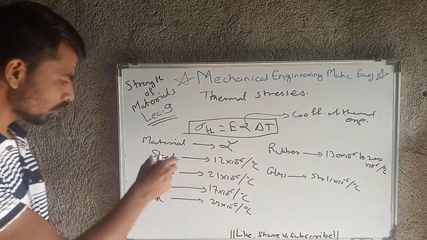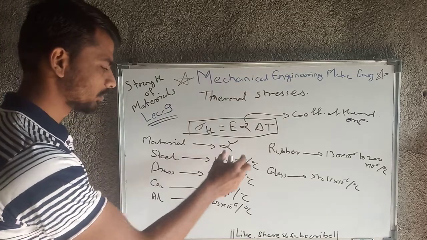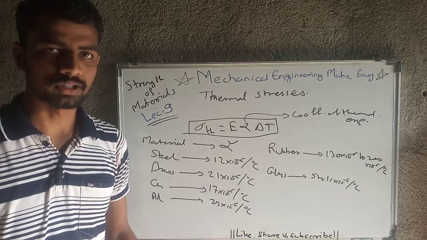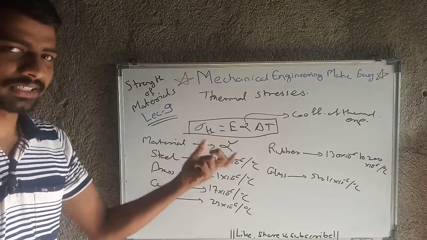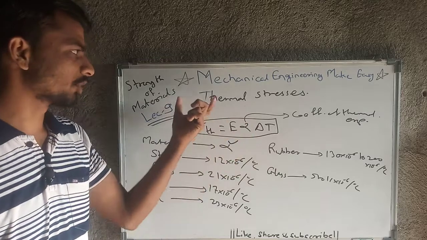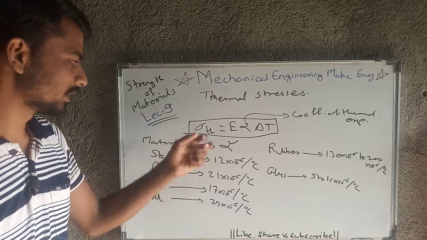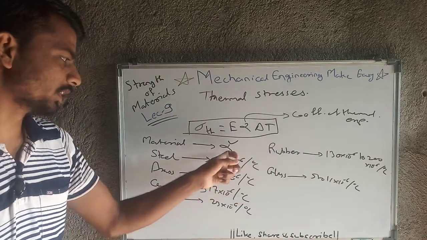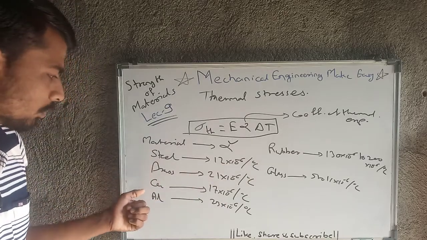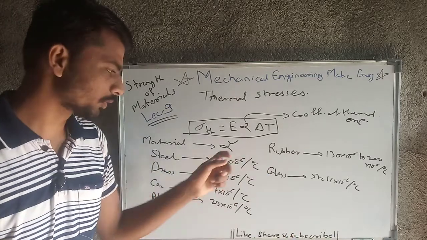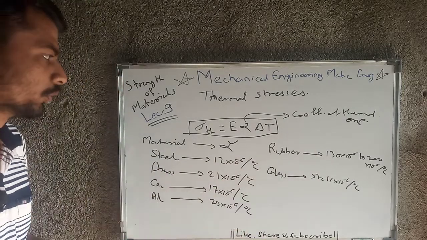I have taken some important materials whose alpha values we should know for cracking exams like GATE, or any exam based on mechanical engineering. If there is a strength of material concept, then we will need these alpha values. Steel is very common, and rubber, glass, brass, copper and aluminium are commonly used, which is why I have given you these values. So note down all these values and now we will move forward.